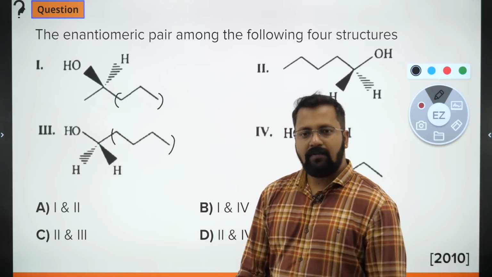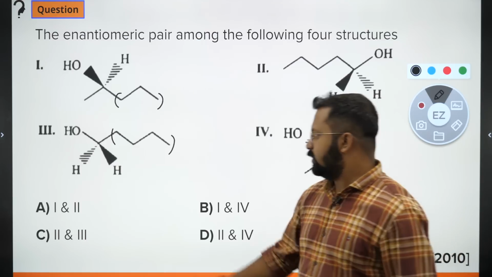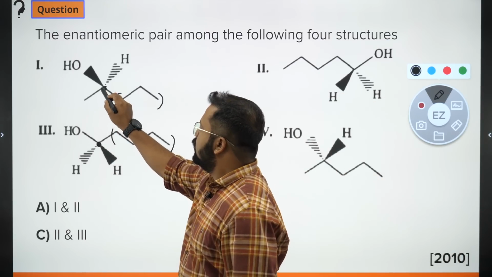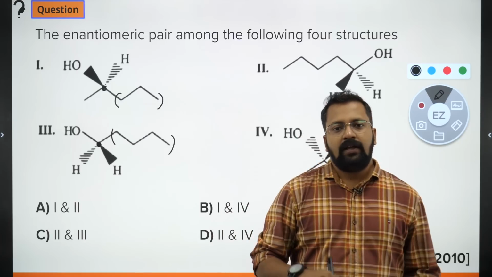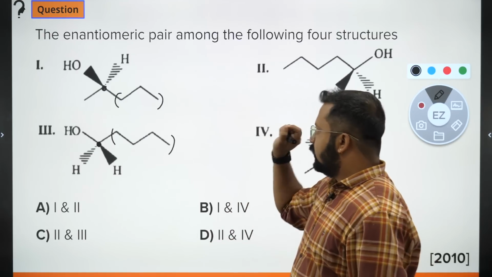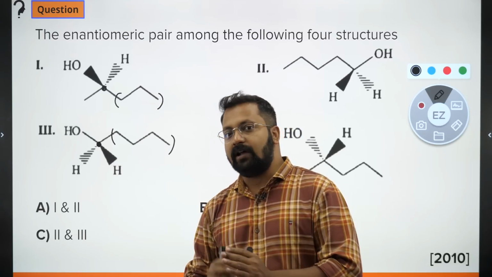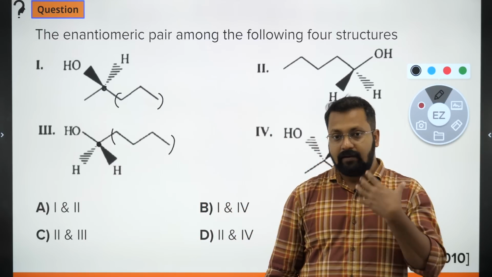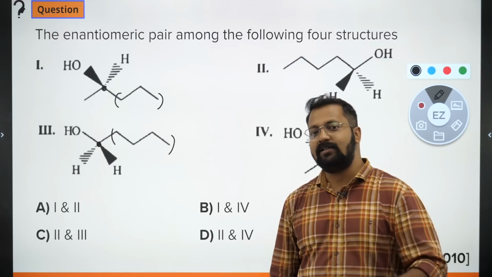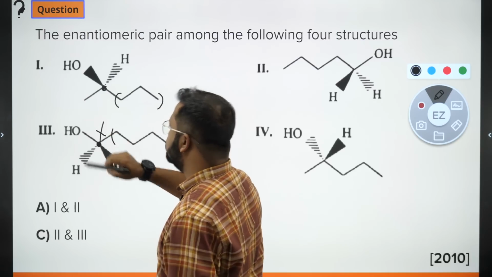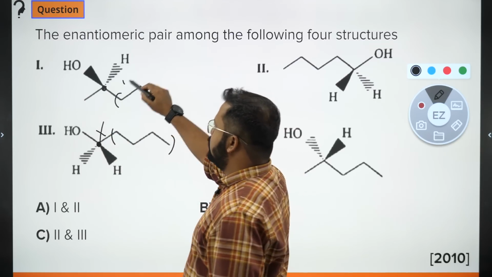Now the thing is, at a tetrahedral center, this is a tetrahedral center because the hybridization is sp3. So at a tetrahedral center, if there are 4 different groups attached, then it will turn out to be chiral. Then that center would be known as a chiral center. Okay, so this is not a chiral center. This is a chiral center.